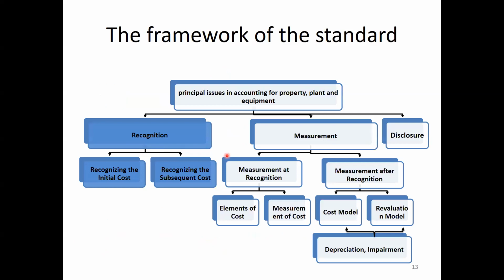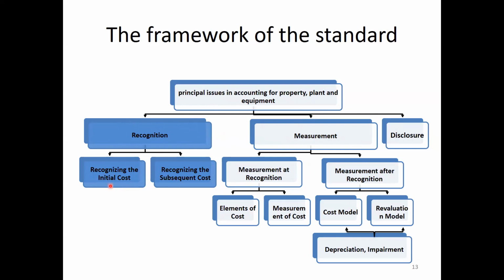And here this is our framework about our standard. Here we have to discuss these things. We can say this is our syllabus, the content of LKAS 16. Principal issues in accounting for property, plant, equipment. Mainly there are three: recognition, measurement, and disclosure. Under the recognition, there are two things we have to discuss.